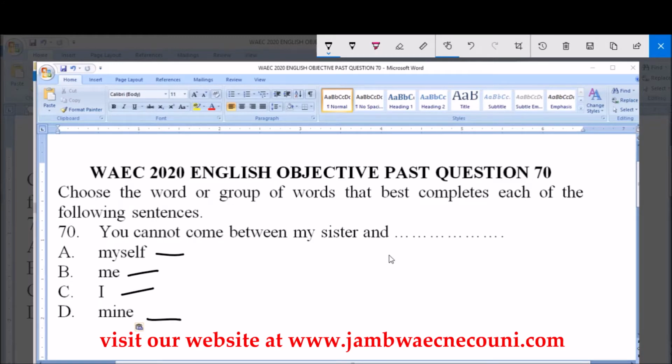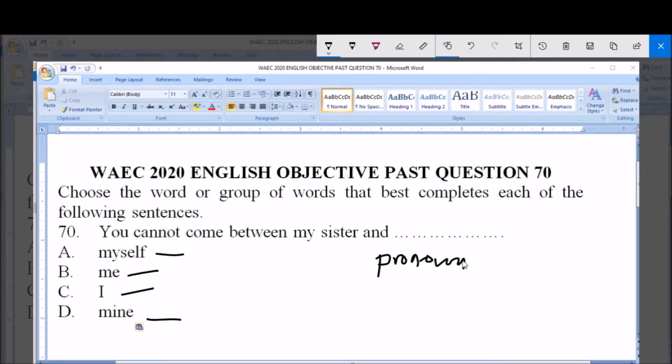This question is from pronoun, and that's why I told us that the foundation of grammar is the ABC of English language, or the element of English language popularly known as parts of speech.